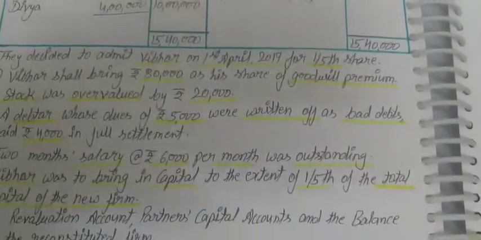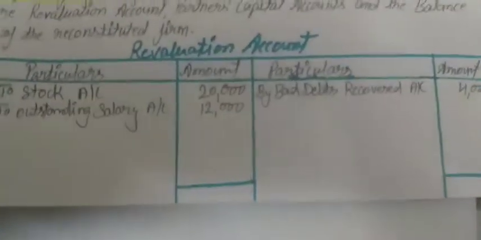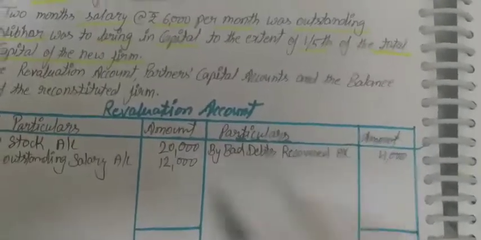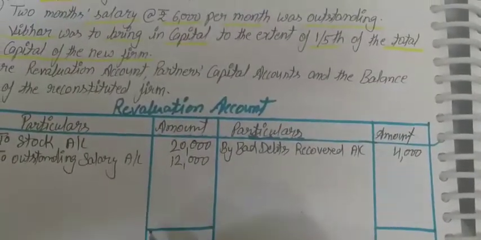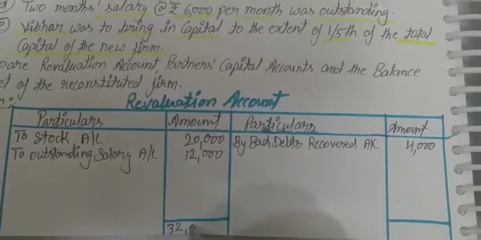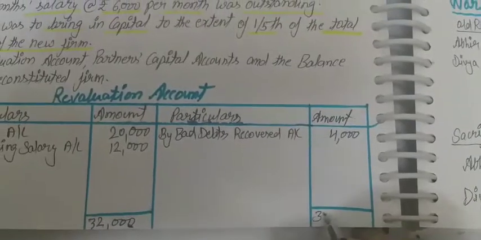Now we need to calculate the gain or loss in the revaluation. On the credit side only 4,000 and this side is 32,000. So the debit side is more, so 32,000.